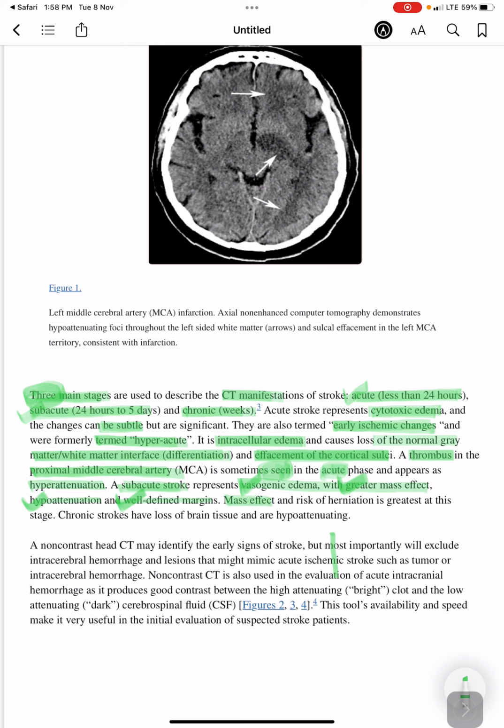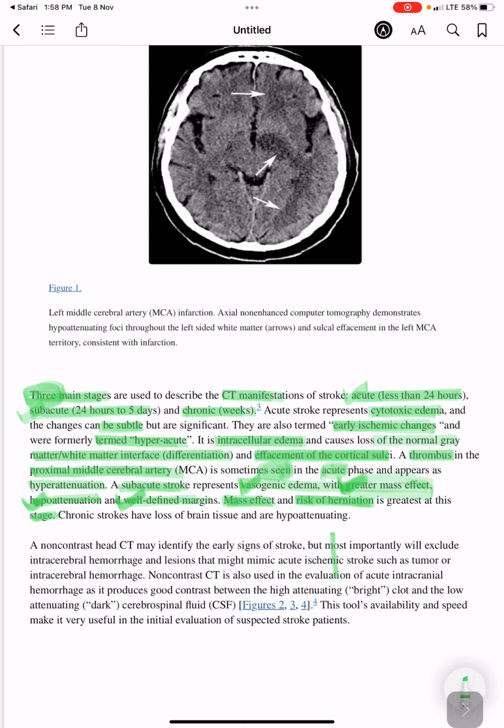It has a greater mass effect, hypoattenuation, and well-defined margins. The mass effect and risk of herniation is greatest at this stage.